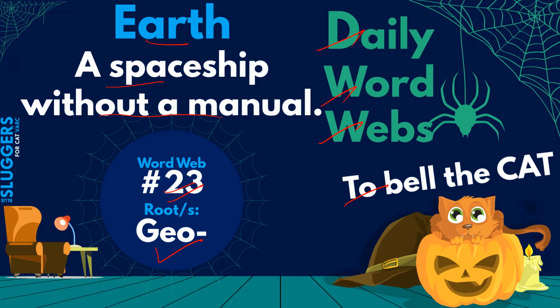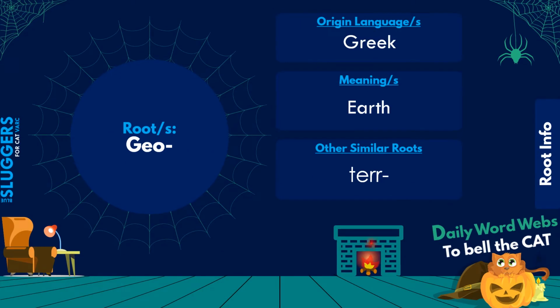Okay, so let's start. Starting with the root info part, so guys, geo is a root that I think we are quite well aware of. ये word हमने, ये term हमने काफी बहुत सारे words में बचपन से देखते आ रहे हैं in school classes etc. Like geography, geology, geologist, geographers वैसे. So this term derives from the Greek language and it stands for earth. Okay, and there are other similar roots that also have similar meanings such as ter or terra.